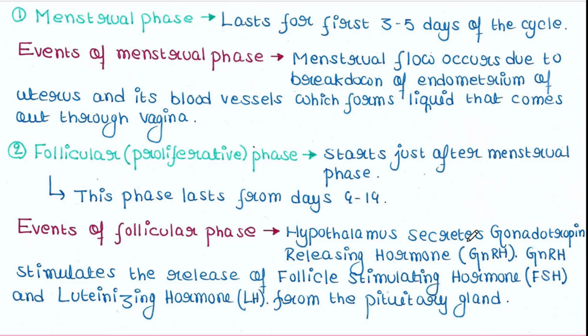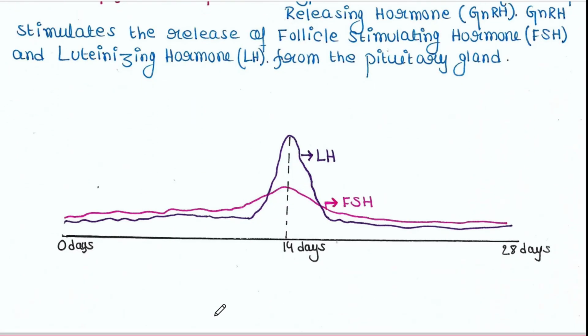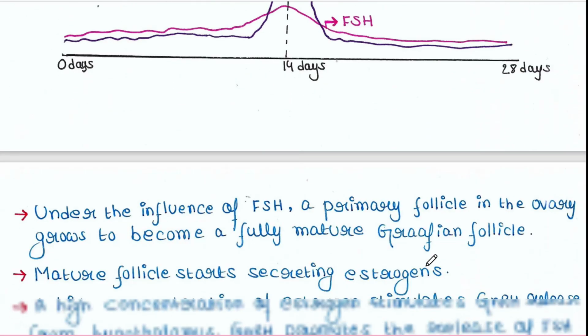The hypothalamus secretes a special hormone, GnRH, gonadotropin releasing hormone. GnRH stimulates the pituitary gland to release two hormones, follicle stimulating hormone FSH and luteinizing hormone LH. I will explain this graph in a couple of minutes.